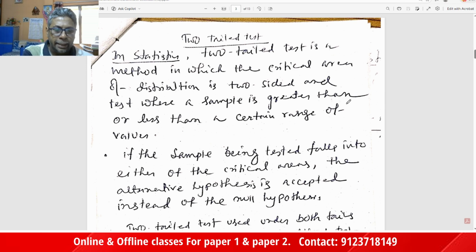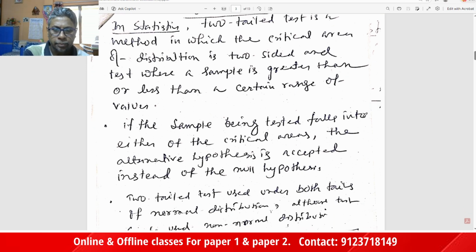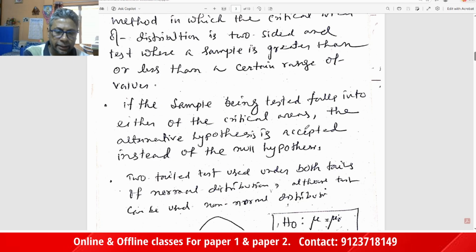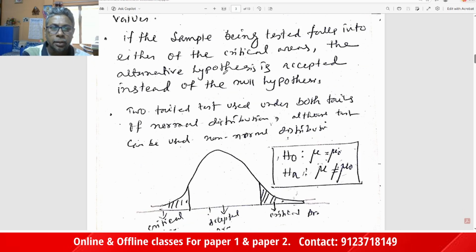If the sample being tested falls into either of the critical areas, the alternative hypothesis is accepted instead of the null hypothesis. I repeat again, if the sample being tested falls into either one critical area, the alternative hypothesis is accepted instead of the null hypothesis.